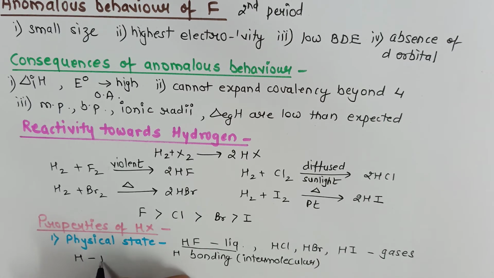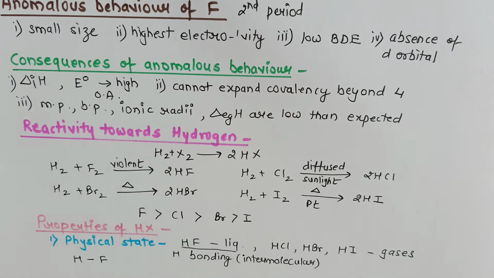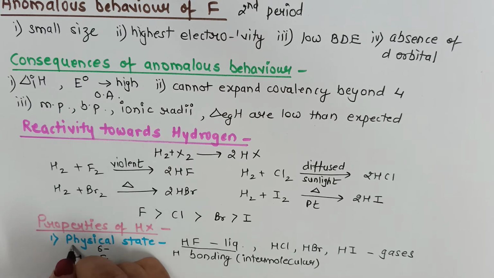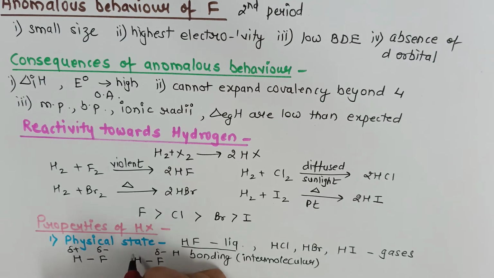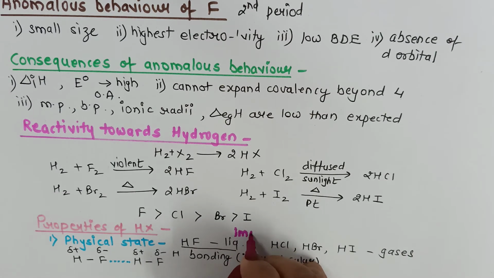Like hydrogen fluoride, we know fluorine being more electronegative, a delta minus charge will be developed on it, and then there will be formation of hydrogen bonds between them. So because of this intermolecular hydrogen bond formation, hydrogen fluoride exists as a liquid. This is an important give reason question.